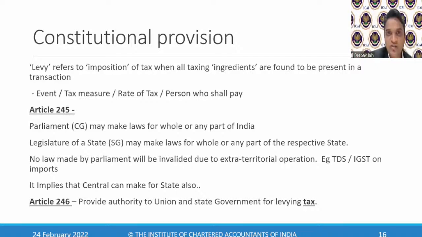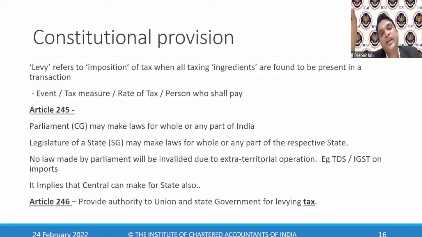Then the tax measure, saying on what measure you will collect the taxes. GST said that I will collect taxes on the transaction value. Whatever is your sale value, on that I will collect the taxes. That's the tax measure. Income tax said that on the income I will calculate the income tax. So that's the tax measure. When I'm doing a business, on the profit I will collect income tax.